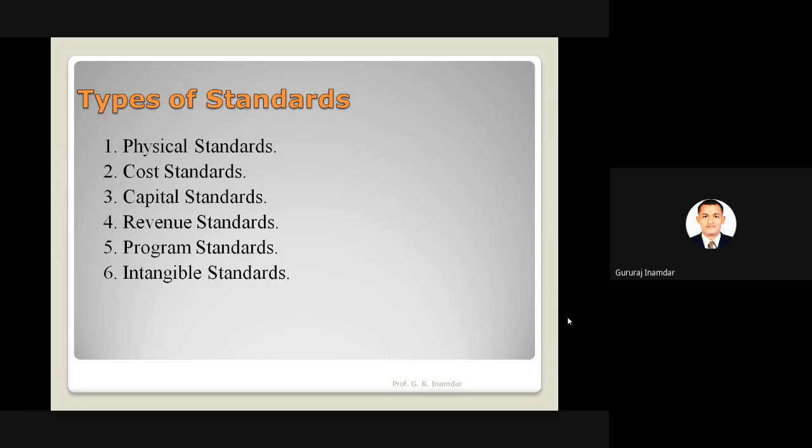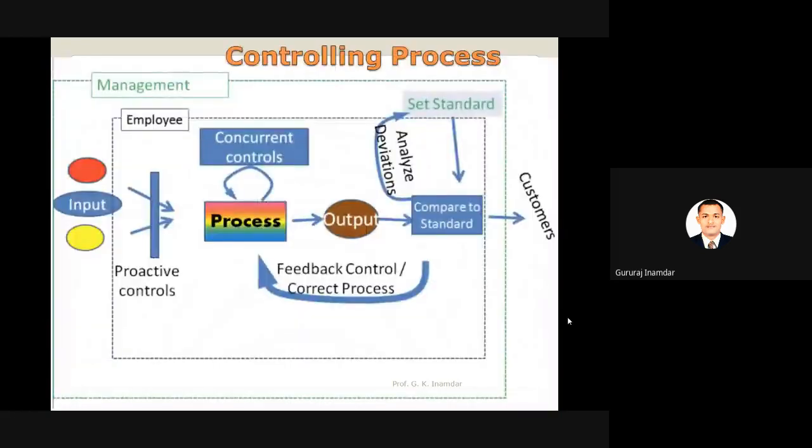Intangible standard: intangible is nothing but invisible, but it is required. For example, tangible is what we can touch, intangible is what we can't touch. These standards we also have to consider. Now next is the controlling process. Generally the process involves input, process, which is the concurrent control, then the measurement, and then again output.